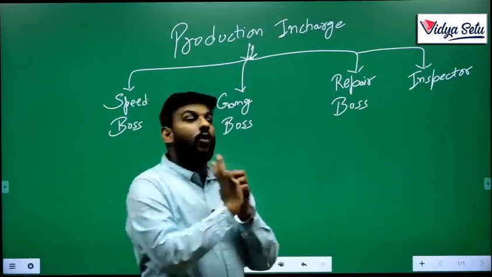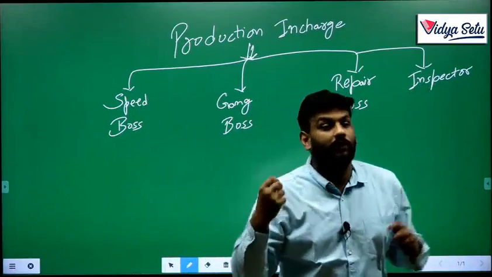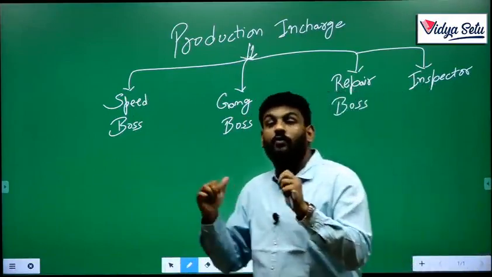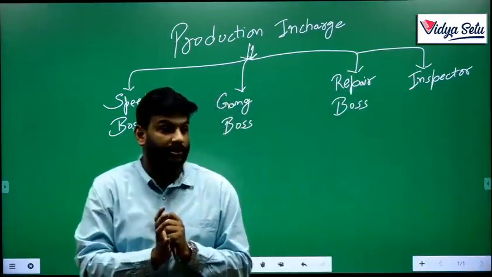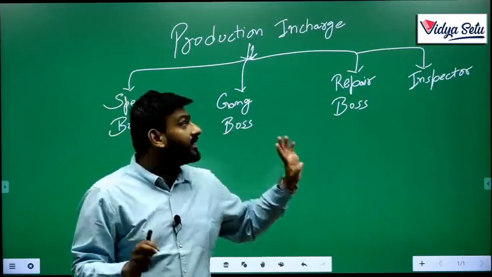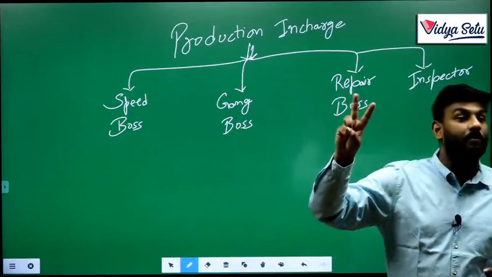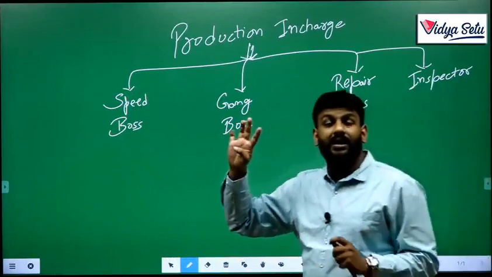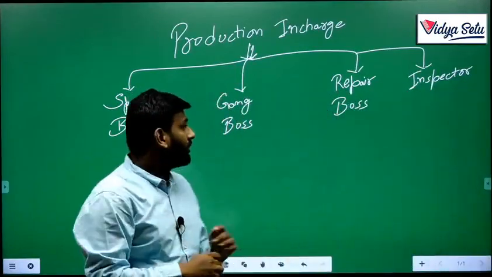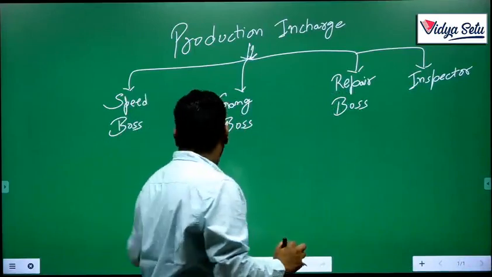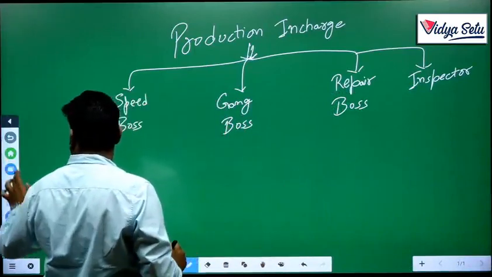Clear, my guys? Okay, so let's revise what are the special persons of planning in charge and production in charge. Planning in charge we have already discussed. Now production in charge. There are four types: speed boss, gang boss, then inspector and repair boss. Okay, let's read the concept.